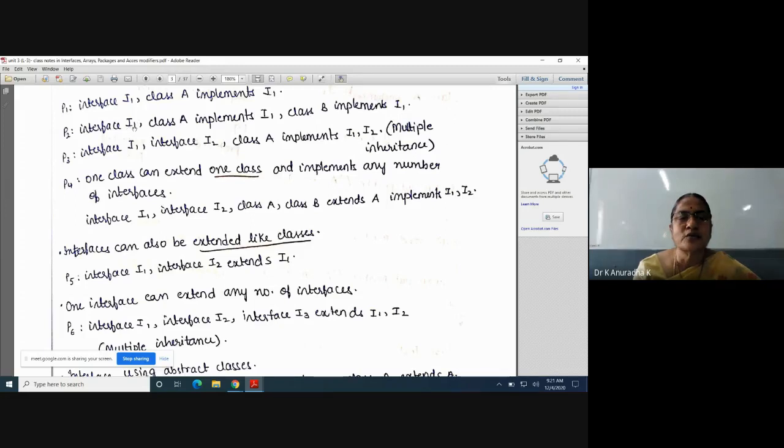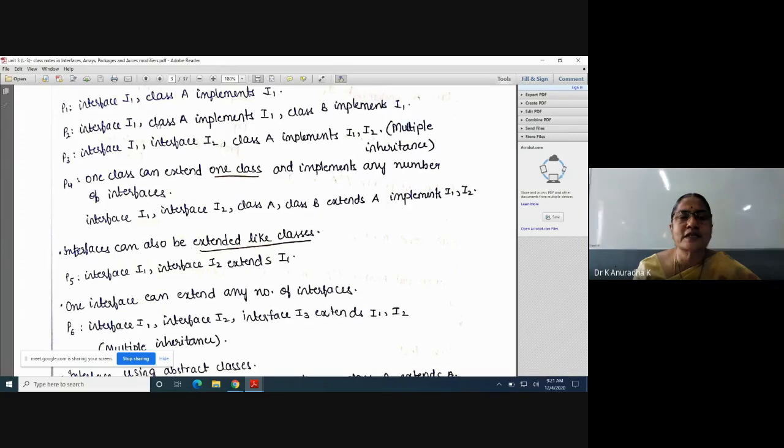So how do we write upcasting with respect to I1 and A, and with respect to I1 and B? Now I will explain. So I1, small i1 is equal to new A. With this reference variable, I can access all the members of I1. Similarly, in the same way, when you take B, take a different reference variable. Don't take the same reference variable.